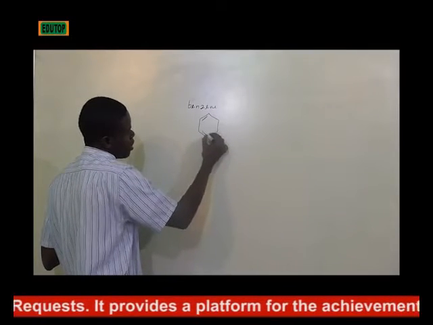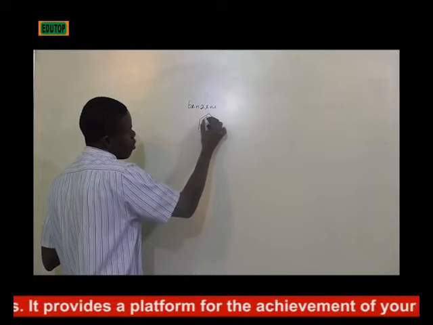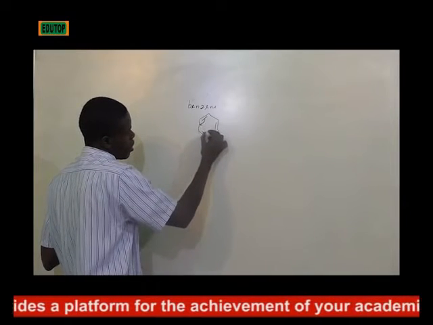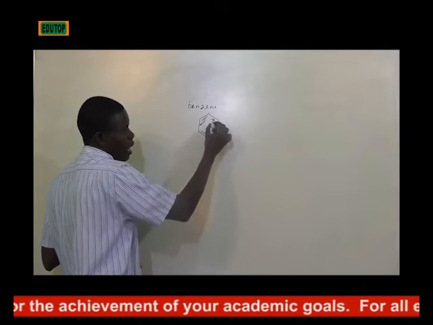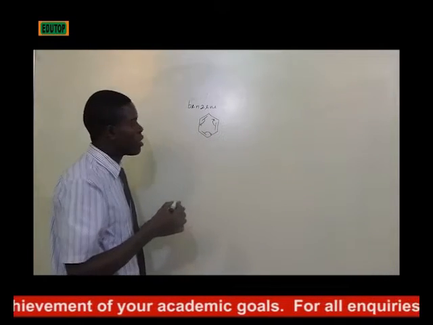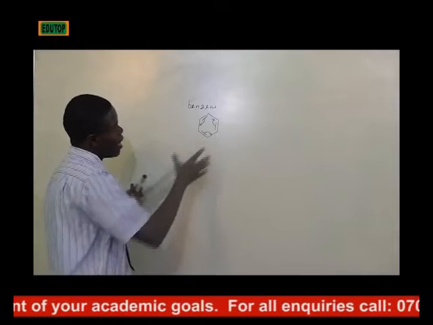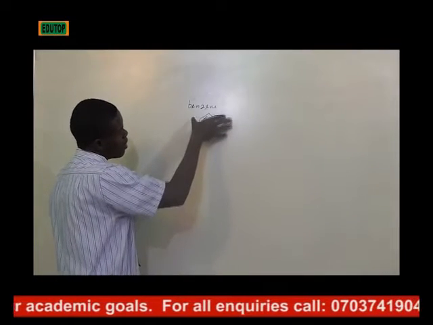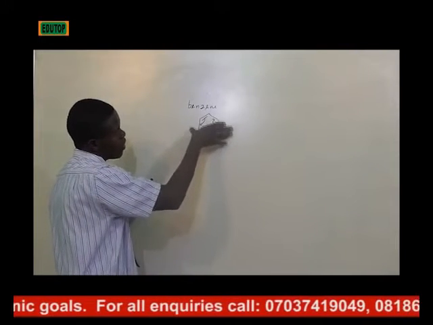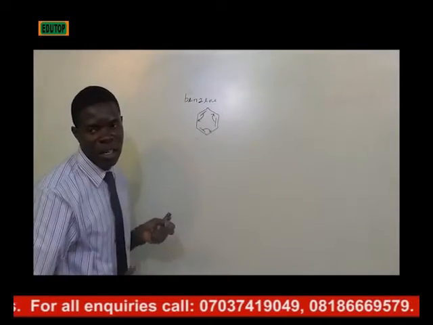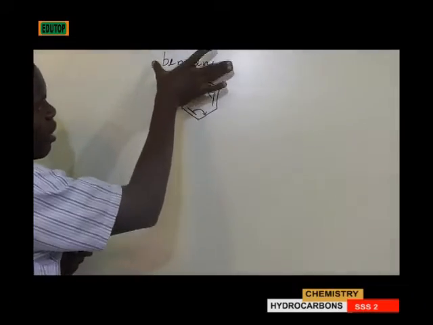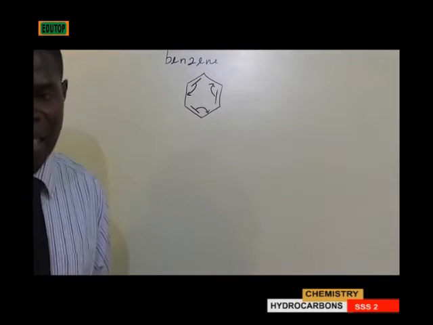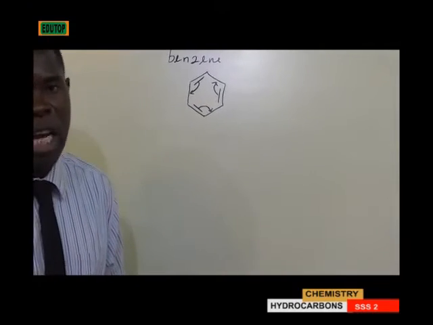We have alternate bonds which move about in different directions, showcasing its stability. So any compound that is derived from this is known as an aromatic compound, because in aromaticity, benzene is used as a template for every other one.